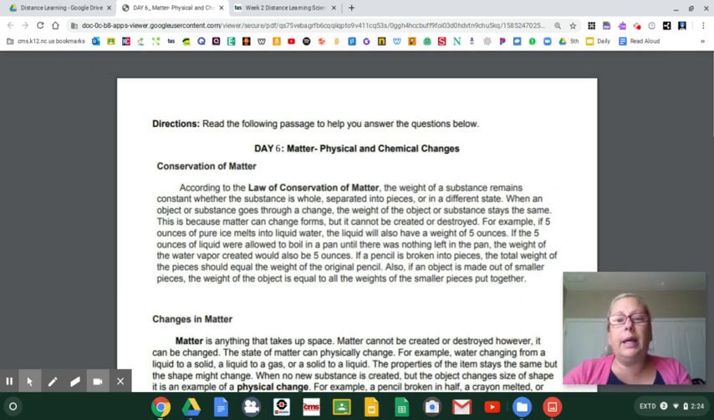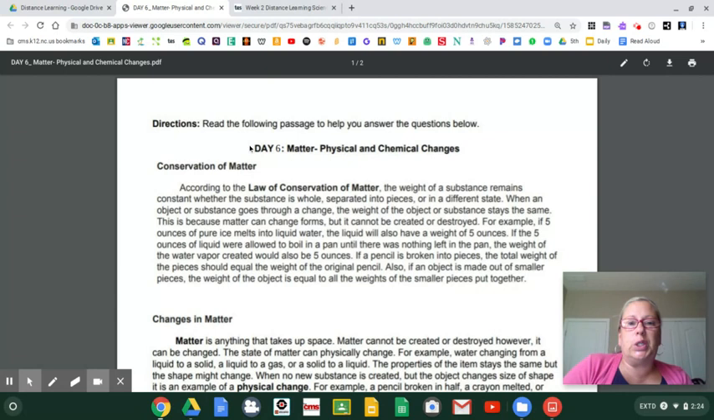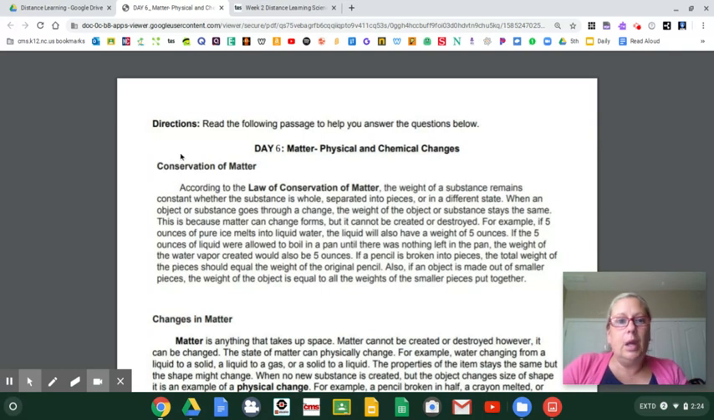I am going to read aloud day 6's passage for your Mastery Connect work. And let's go. Directions. Read the following passage to help you answer the questions below. Day 6. Matter, physical and chemical changes. The burning bubble baby. All right, conservation of matter.